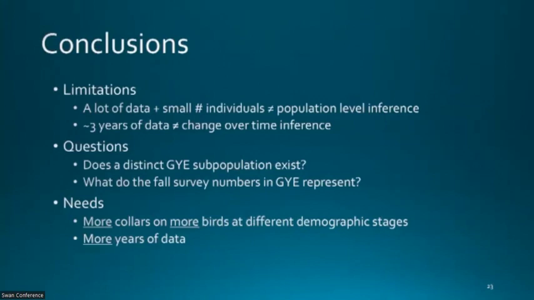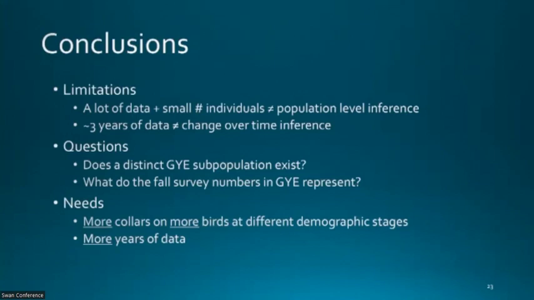Does a distinct GYE subpopulation exist? I'm not saying it doesn't, but if it does, I think it might be in worse shape than our fall survey numbers are allowing. And that leads to the second question of what do the fall survey numbers in the GYE mean? It seems like, at least for 2020, 3 of those birds, if the pattern they are doing now continues, may end up being Canada birds. So what proportion of that fall number actually may lead to the breeding population here in the GYE tri-state?